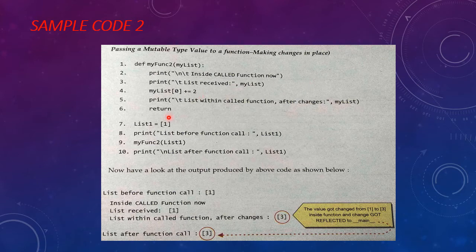But when you return to the caller function and try to print list 1, this time list 1 will print this changed value 3. Why? Because list is a mutable type value. So it will show the changes made in the function. It can be seen in the top level statement.